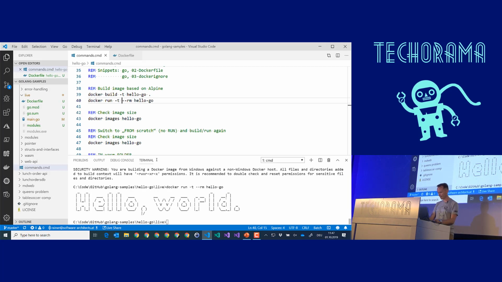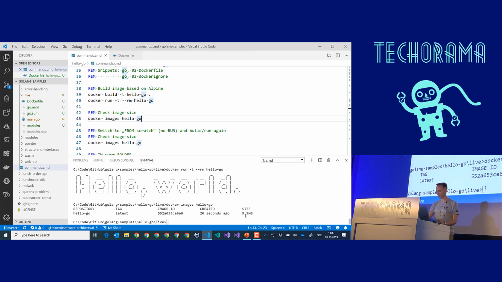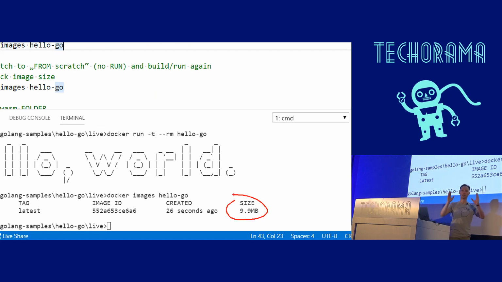Now, let's check how large this image is. Docker image hello go, and we will see in a second that it's currently 9.9 megabytes. That's a hello world application. Of course, you will have larger images, but this is your code that is added to this application. That's pretty awesome. When I saw this, I thought about, oh, how large are my Docker images when I'm using C# with ASP.NET Core? Not 9.9 megabytes, a little bit larger.